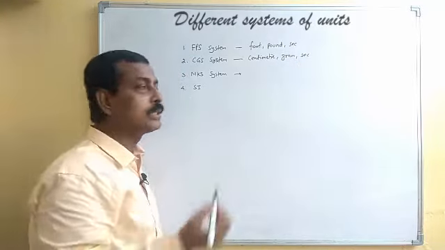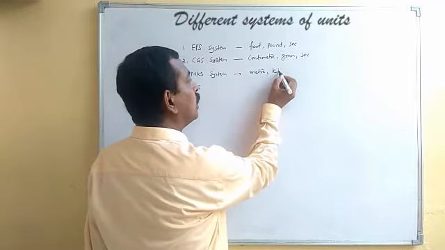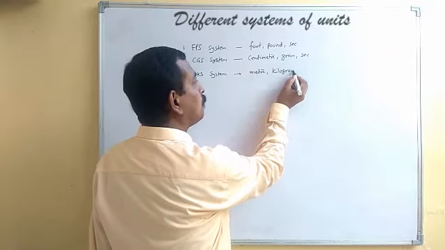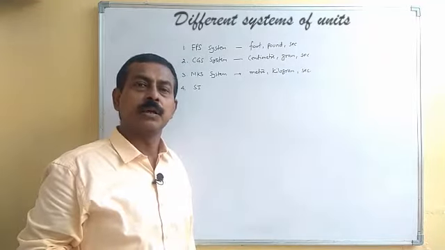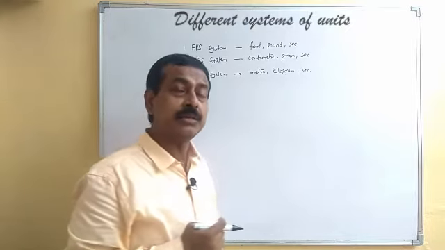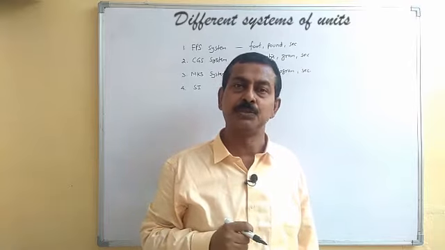In MKS, we have meter, kilogram, and second. Whereas in SI, we have 7 base units and 2 supplementary units.